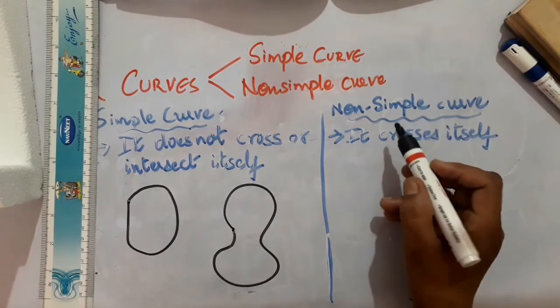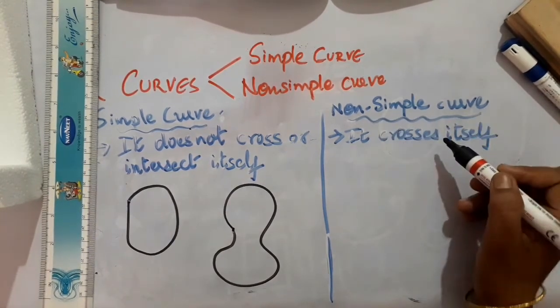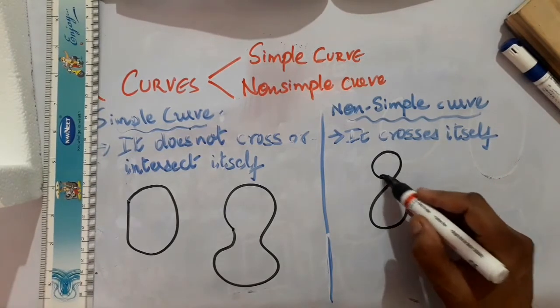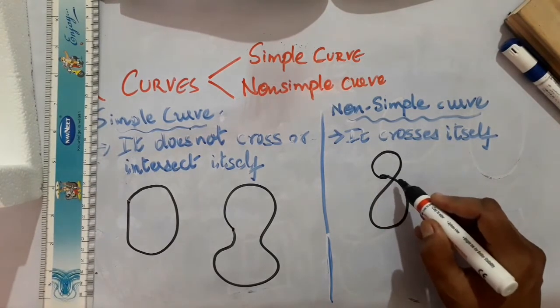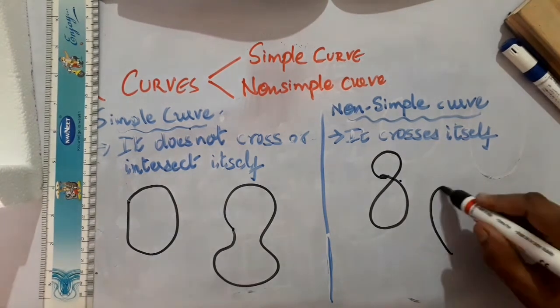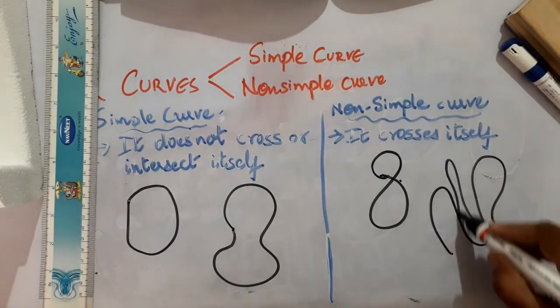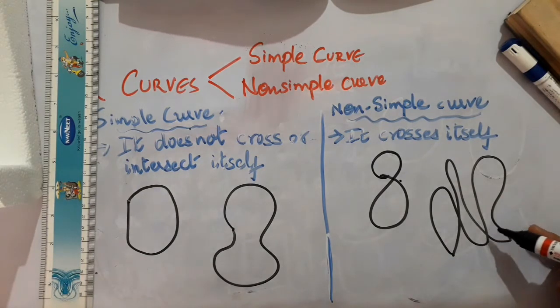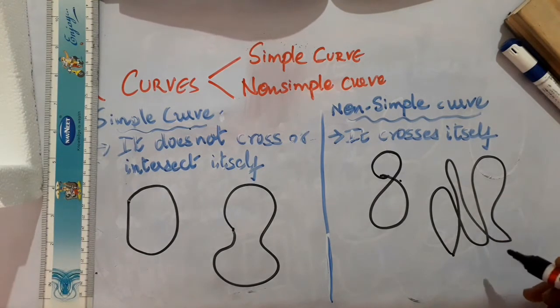Whereas a non-simple curve crosses itself. If I draw the figure like this, it has crossed itself, so this is a non-simple curve. Suppose you have a figure like this, it has crossed at certain points. So this is also an example of a non-simple curve.